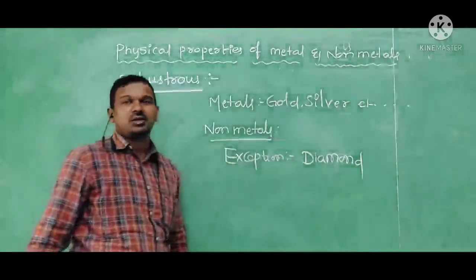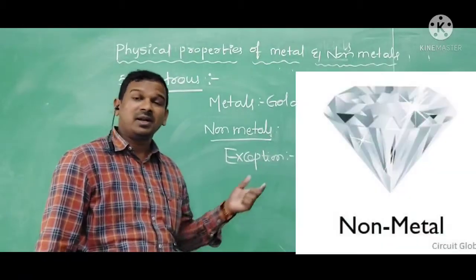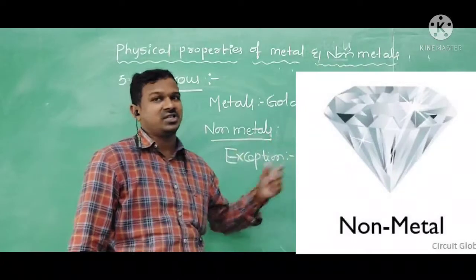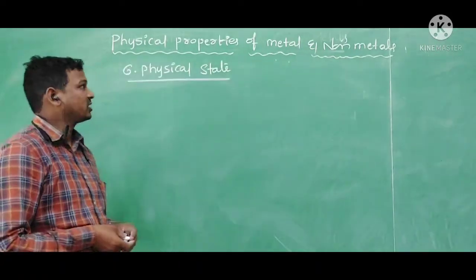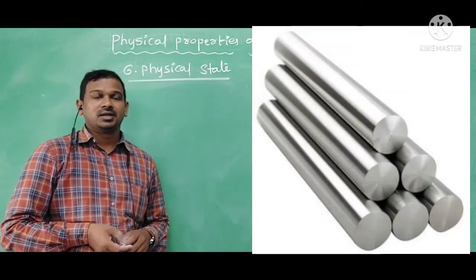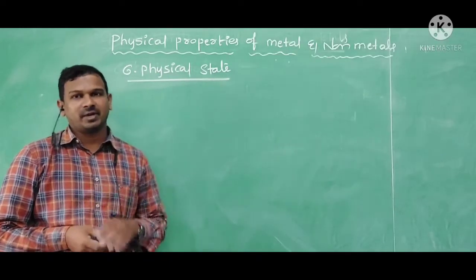Why? Because diamond is a non-metal, but even though it is showing the property of lustrous, means very shiny in nature. Now we are going to discuss another property of the materials, physical state. By seeing the physical state of the materials, we can classify them into metals and non-metals.